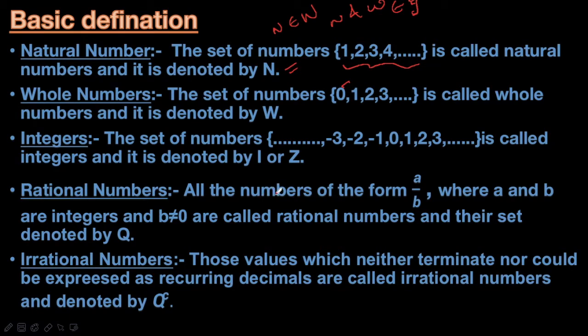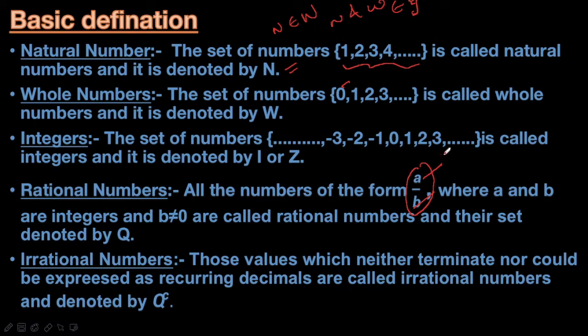Now, what is a rational number? All the numbers of the form a by b, where a and b are integers, where b is not equal to 0. The criteria is it should be in the form of a by b, and both a and b should be integers, where b should not be equal to 0. That is called a rational number.